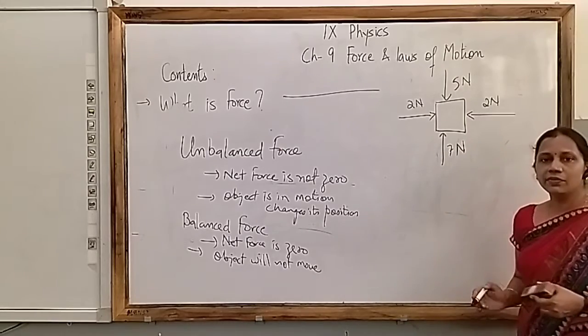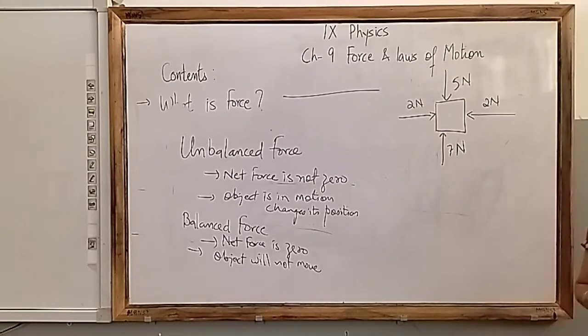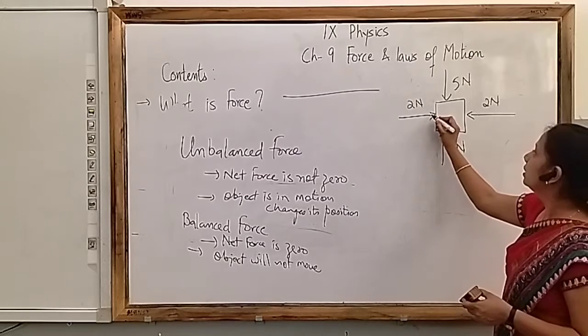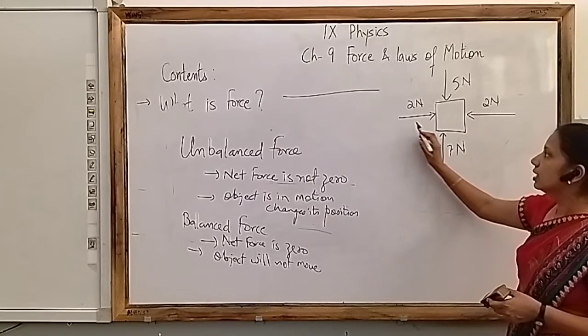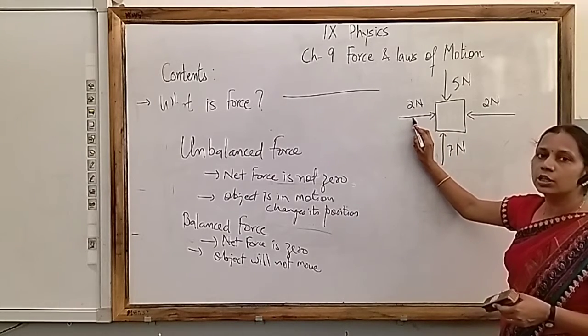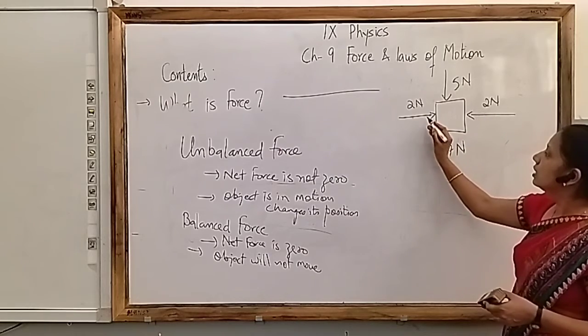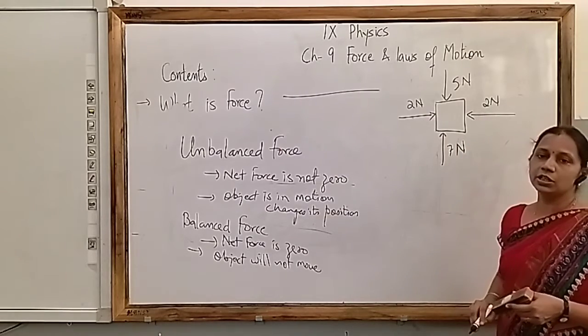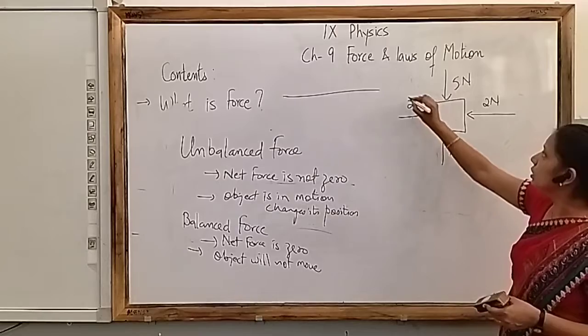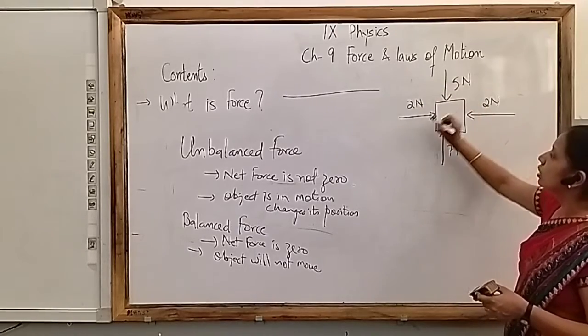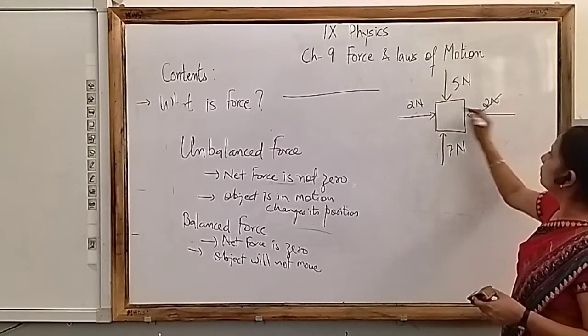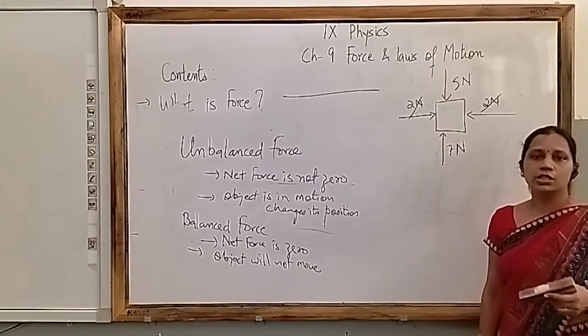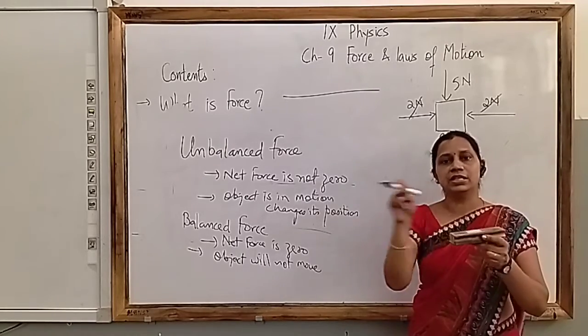Now, to check whether this is condition of balanced or unbalanced, you first have to see direction of forces. First, for this force, you have equal and opposite force. This arrow direction you have to take into consideration. It is arrow in this direction means force is acting in this direction. So this 2 Newton and 2 Newton will cancel each other. So there is no net force in horizontal direction.